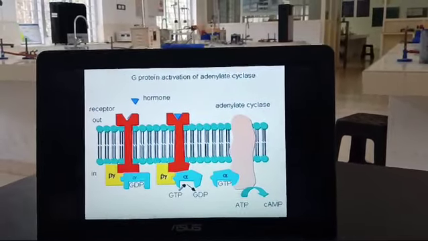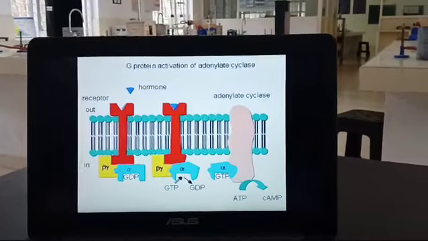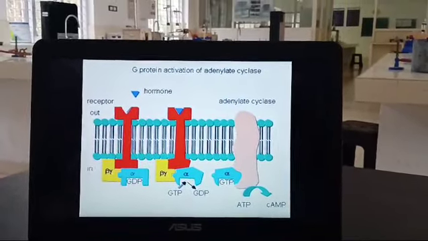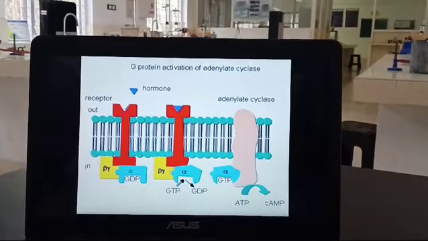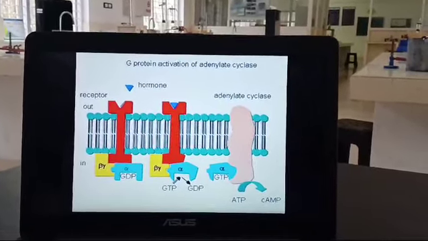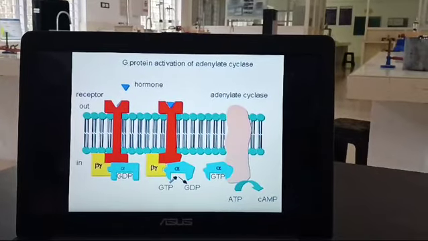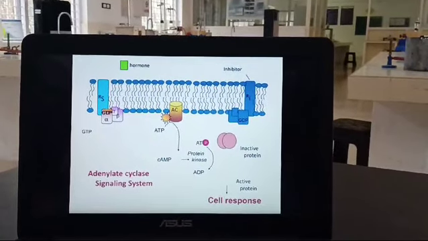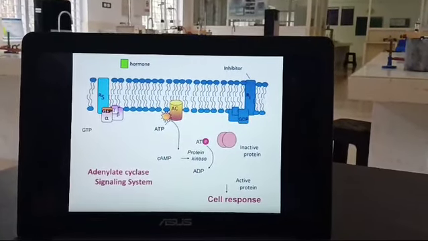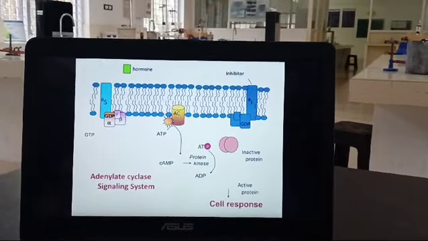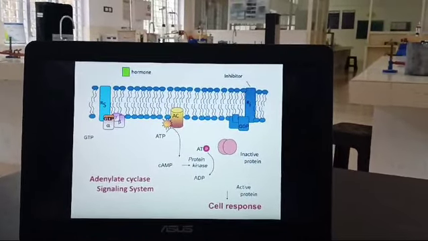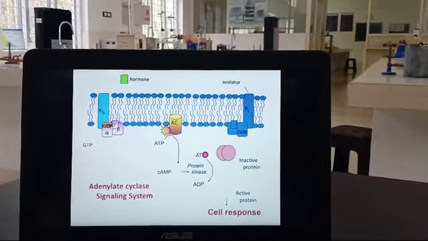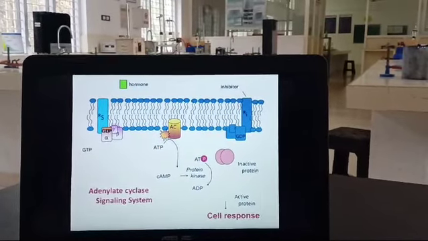Now here the hormone is the drug which binds with the G protein coupled receptor, and it produces its action first by replacing GDP by GTP, and with the help of the enzyme adenyl cyclase, which helps the conversion of ATP to cyclic AMP. Here RS is the receptor which produces stimulation and RI is the receptor drug complex which produces inhibition. Here also the same enzyme, adenyl cyclase, helps in the conversion of ATP to cAMP.